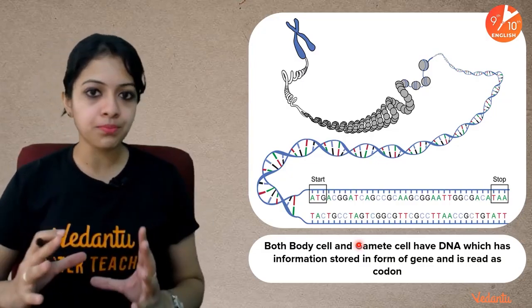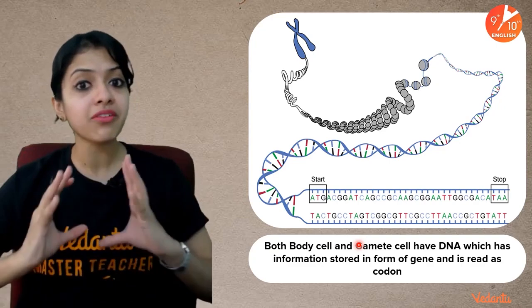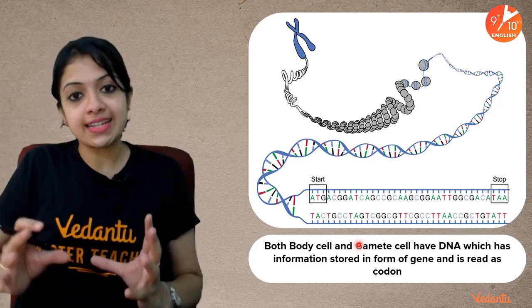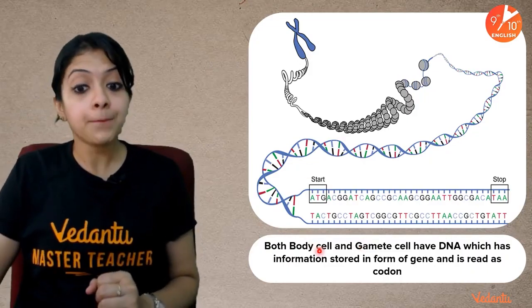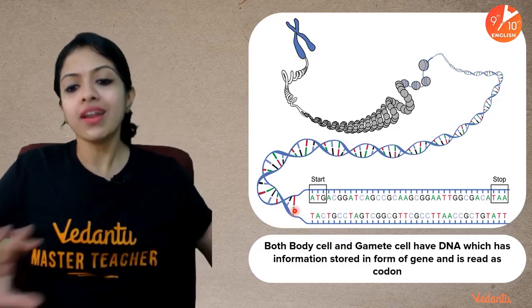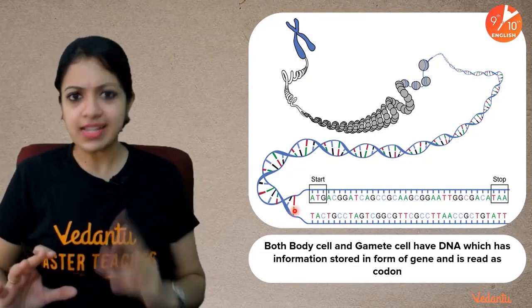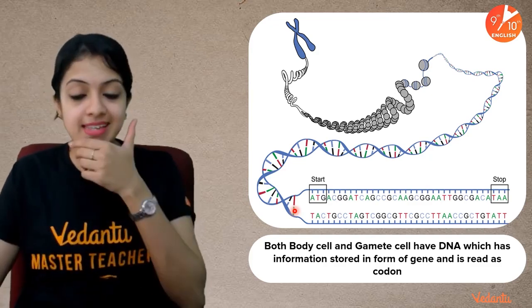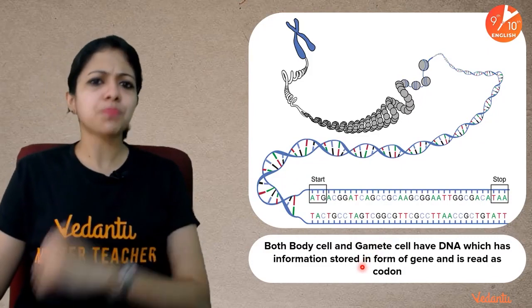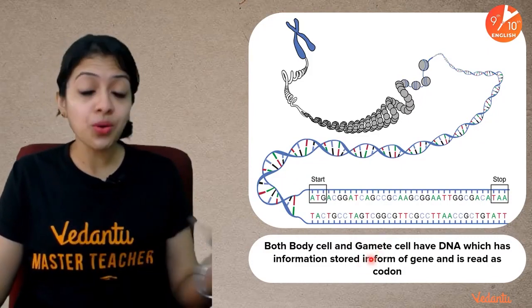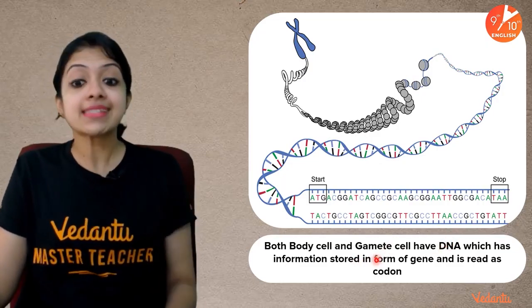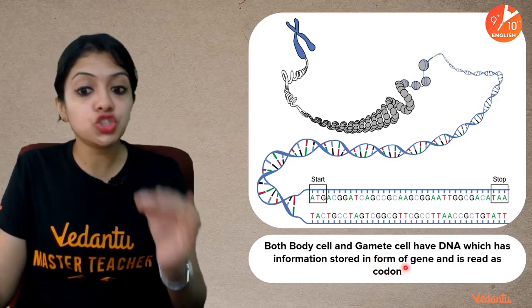Every cell in the human body or every cell in any sexually reproducing organism except the gametes, all the cells except the gametes are what we call body cells or somatic cells. Okay. In all of these cells, in all of these 40 trillion cells or 38 trillion cells, whatever the number is, there is DNA which is present inside the nucleus. What is so special about this DNA? DNA, as you have learnt in your class 9 in the chapter Fundamental Unit of Life, has information stored in the form of gene.